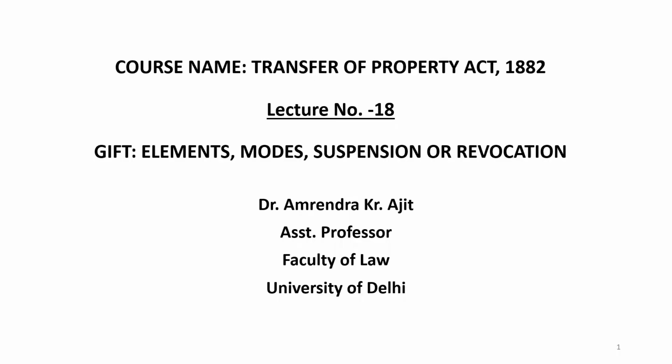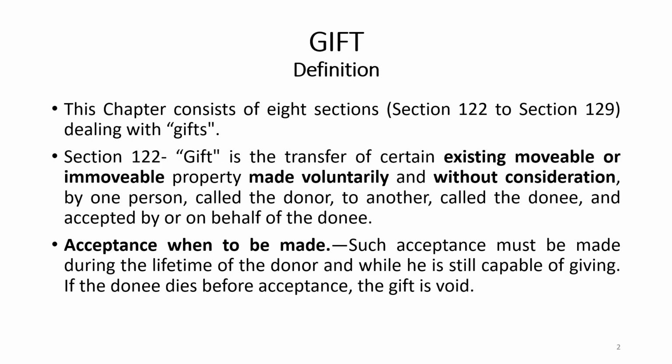Now let us start the chapter of gift, its modes, suspension and revocation. First I will start with the definition. Sections 122 to 129 are mainly devoted to gift.